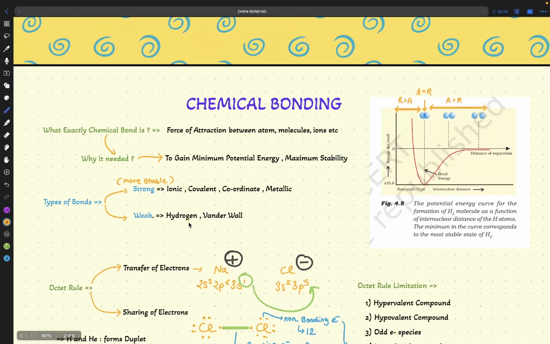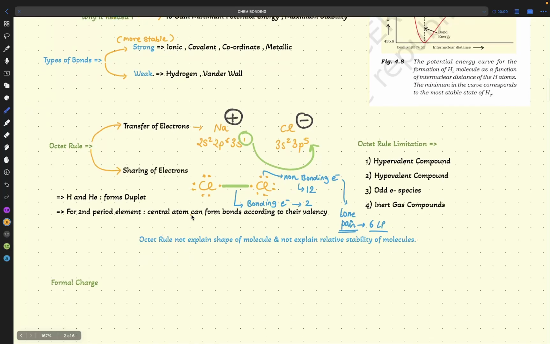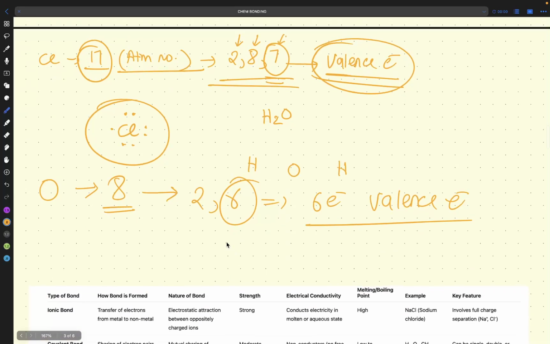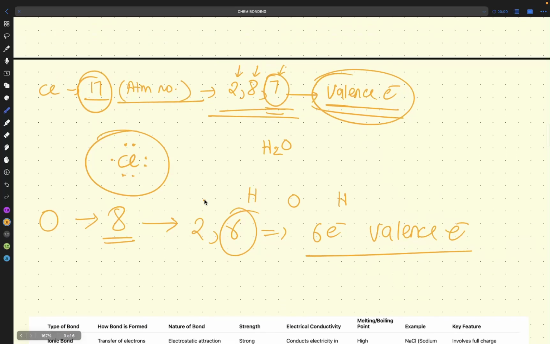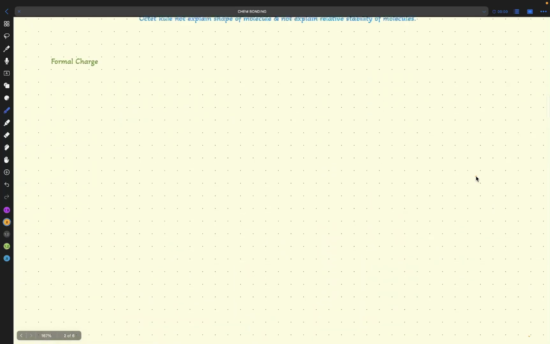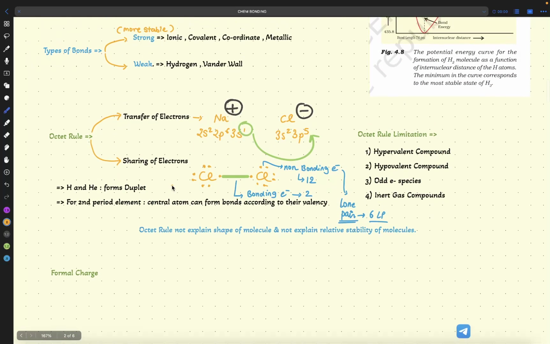So what the statement is, again we will see, central atom can form bond according to their valency. Valence electron is 6, but valency is how much? That's why you will see that oxygen is forming two bonds as a max. It can form one bond also. We will see here again how different types of oxygens are forming different types of bond. But what is the basic statement here telling us?